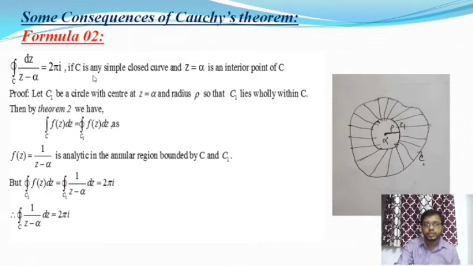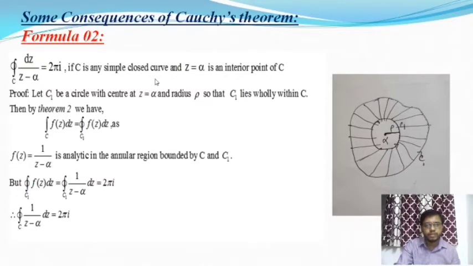There is a difference between formula 1 and formula 2. In formula 1, the integral value is 0 and alpha lies outside the curve, but in this case alpha lies inside the curve.